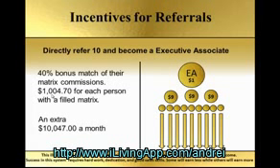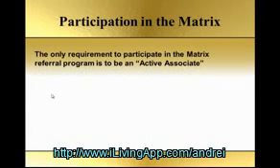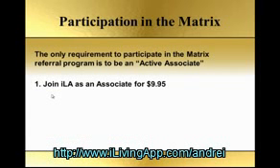So what we do is this. In order for you to earn money from the matrix commissions, all you have to do is be an active associate. Like we mentioned before, there are no requirements as far as production. There are 2 ways to become an active associate. Number 1, simply join ILA as an associate for $9.95.